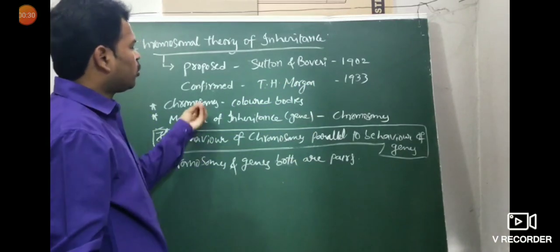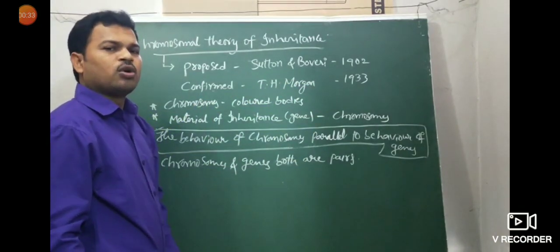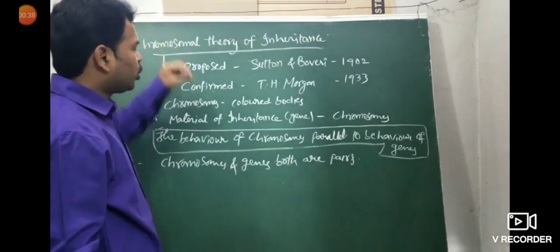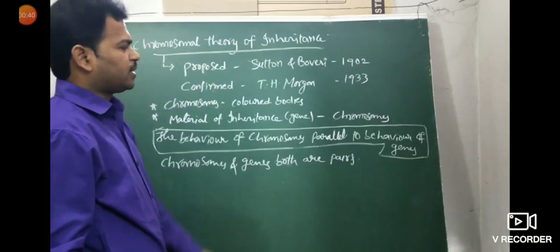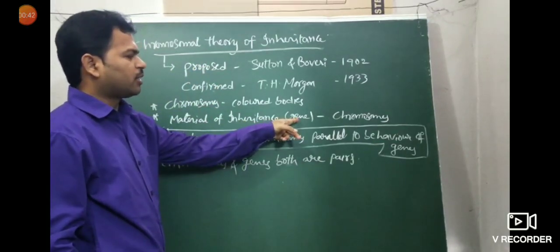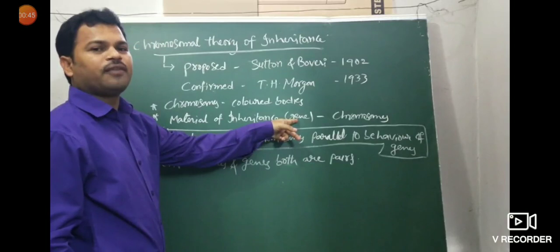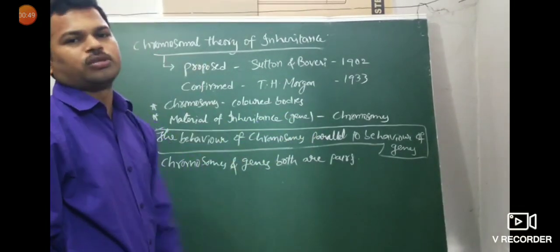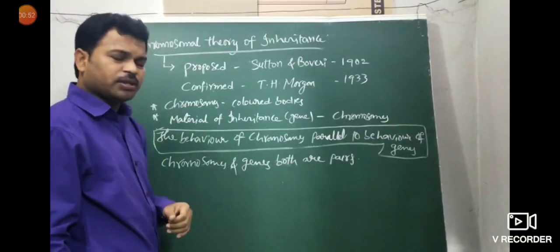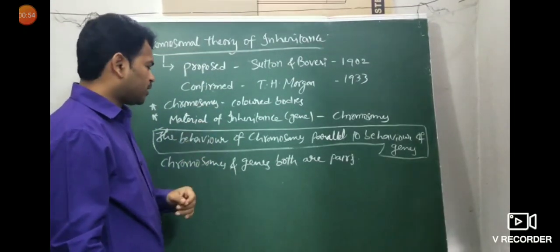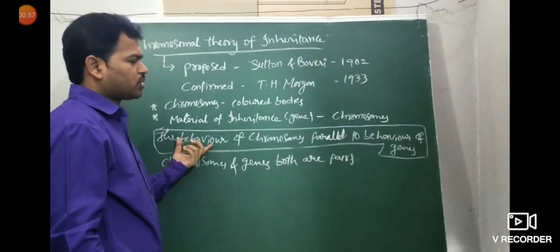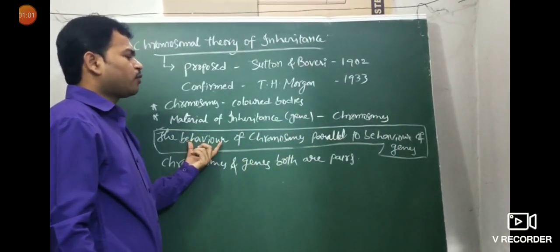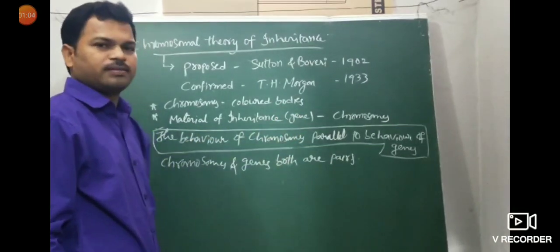Chromosomes means colored bodies, visualized by staining. According to this theory, the material of inheritance, which is nothing but the gene, is present at the sites of the chromosomes. According to this concept, the behavior of chromosomes is parallel to the behavior of genes. Very, very important: the behavior of chromosomes is parallel to the behavior of genes.